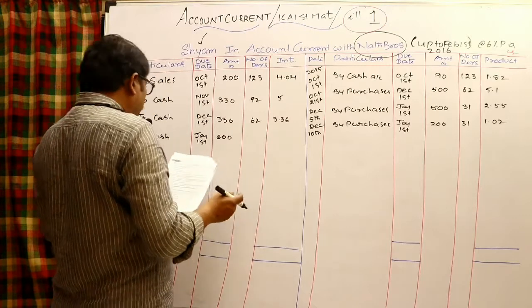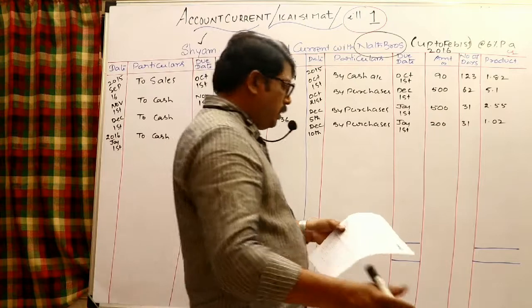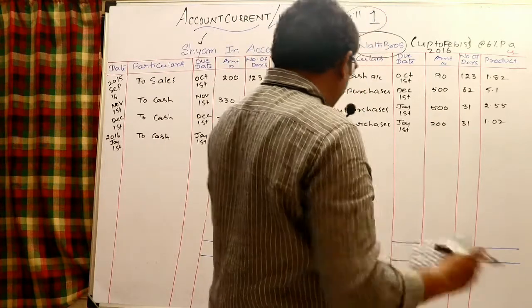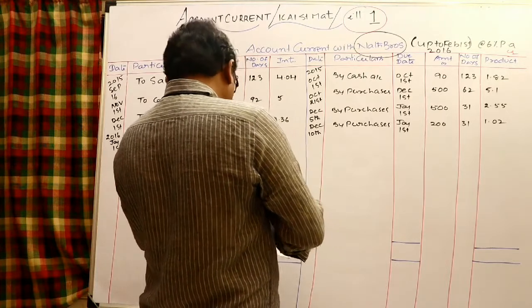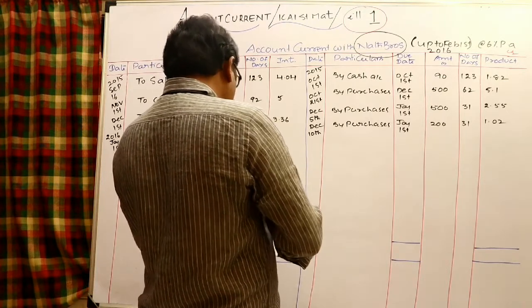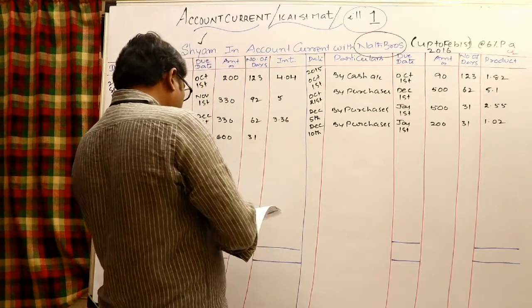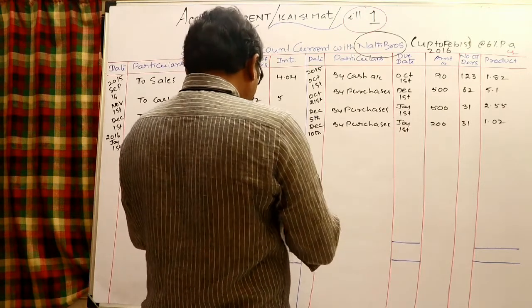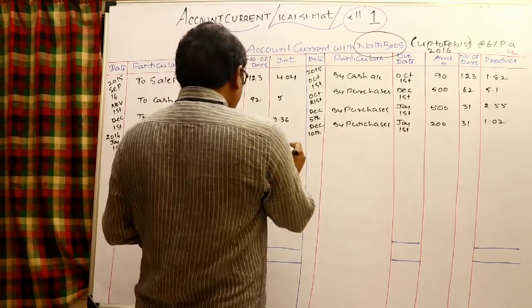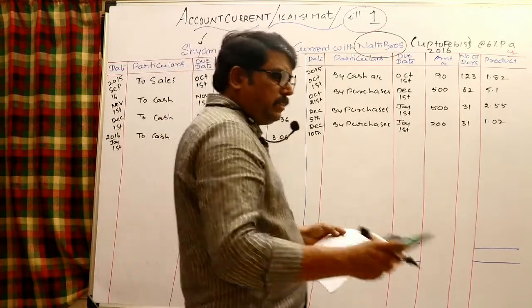In January 30 days, February 1, 31 days. Therefore for 31 days you have to calculate interest. Then it would be 600 into 31 by 365 into rate, you may take that 6%. Therefore 3.057, you can take that 3.06.